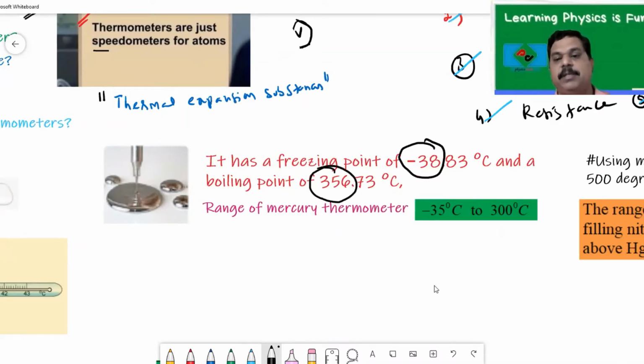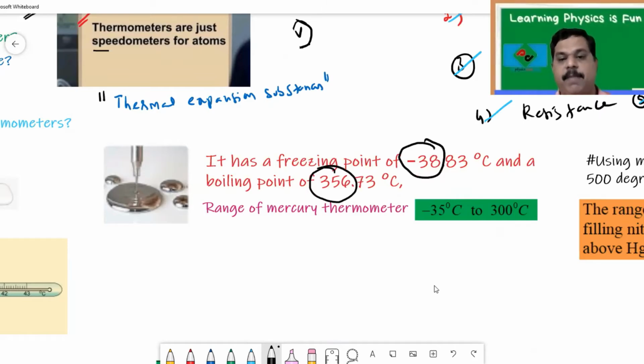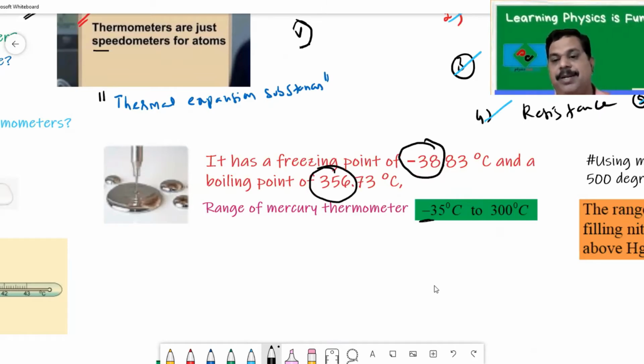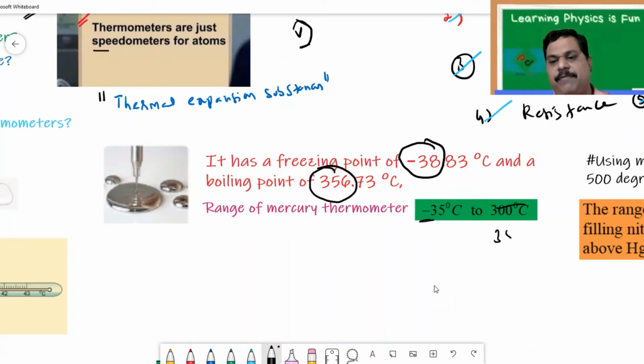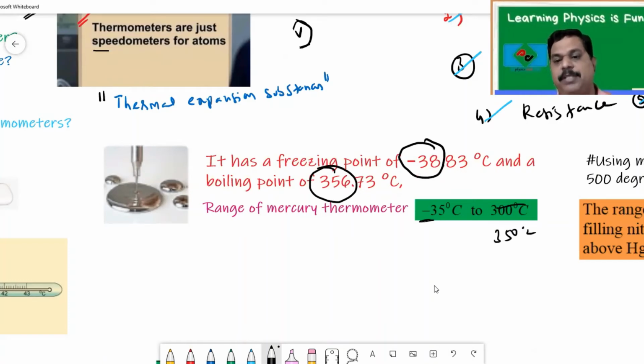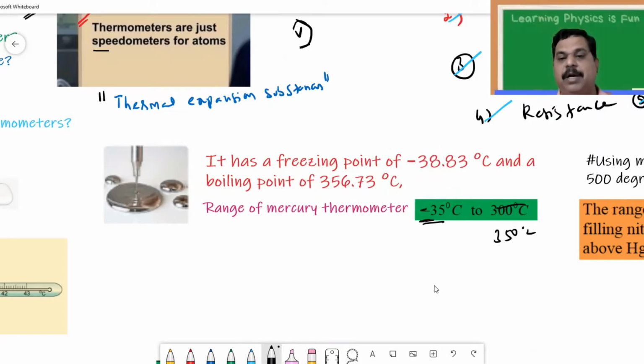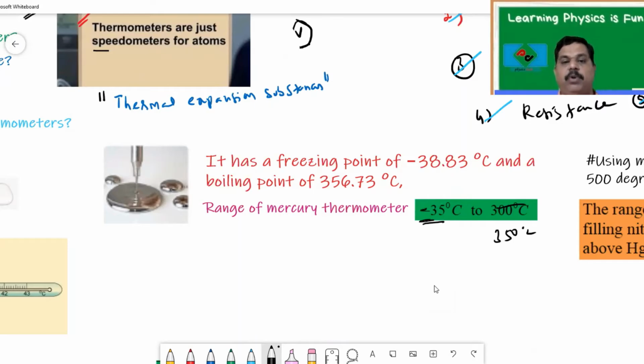That means, in general, we can use a mercury thermometer between minus 35 and around 350. So a mercury thermometer can measure any temperature between minus 35 and 350. Less than minus 35 or more than 350, we cannot measure because of this freezing point and boiling point.